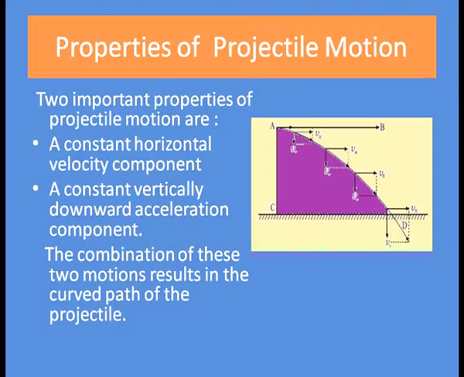From this, we can find out some properties of projectile motion. What are they? The two important properties of projectile motion are a constant horizontal velocity component and a constant vertically downward acceleration component. And the combination of these two motions results in the curved path of the projectile. You can see in the figure that the path of the projectile is a curved one.